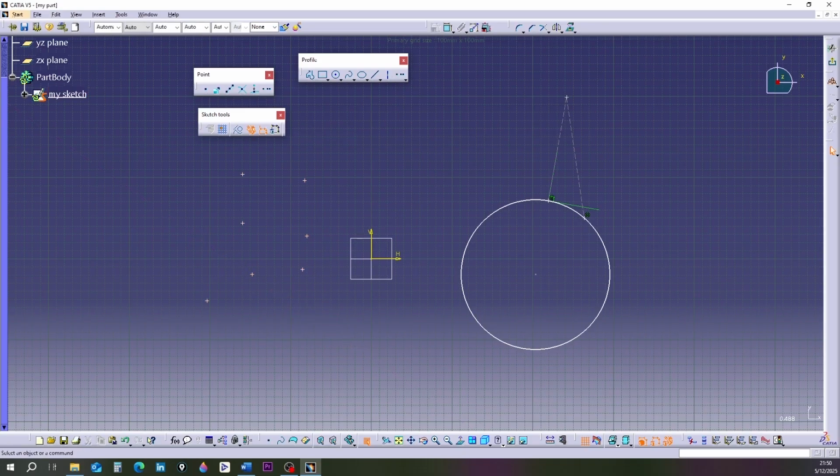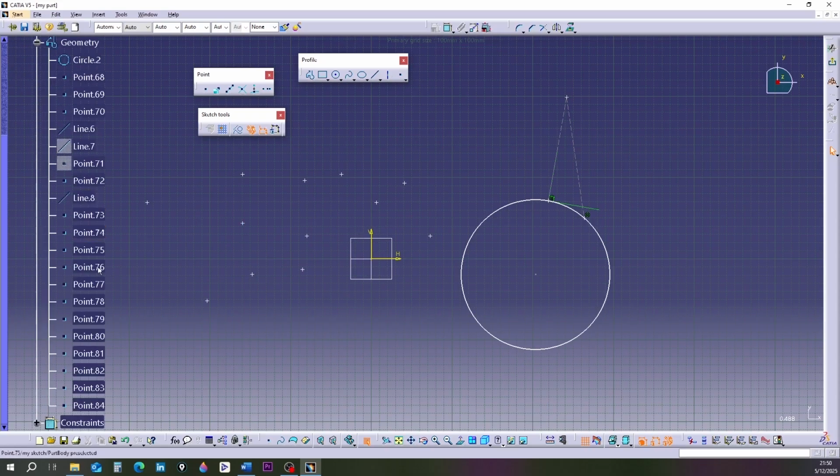When you click the point tool and draw a point, the tool turns off automatically. To keep it active, double-click the tool. When down, click it again to turn it off. Finally, click the plus sign beside My Sketch and then Geometry.